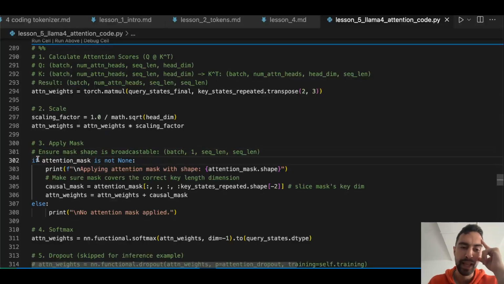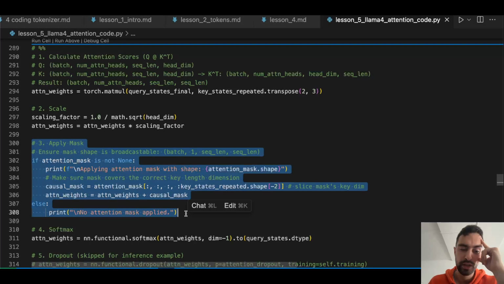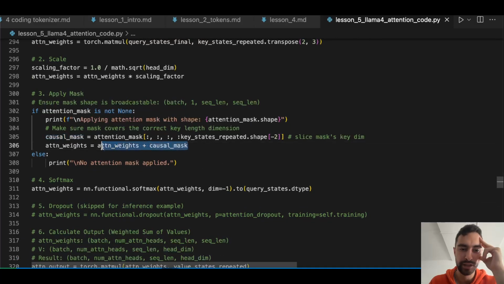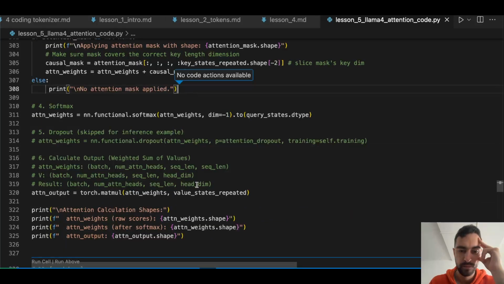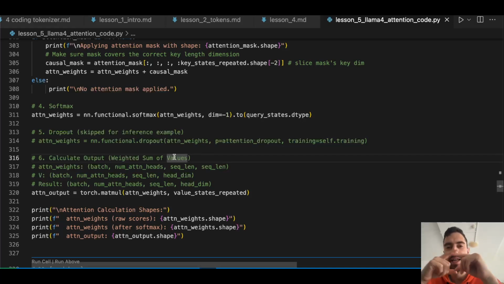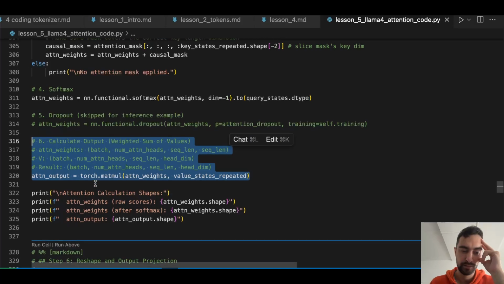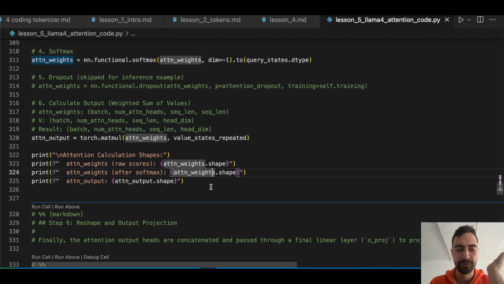And then let's apply our mask. So the query of our current token cannot look at the future tokens' keys. Just add causal mask. And then we will skip dropout because we don't have it. Calculate output, weighted sum of values. So each of the tokens is gonna have an attention score of how much of the value of other tokens beforehand to get. This is what I explained earlier, yeah.